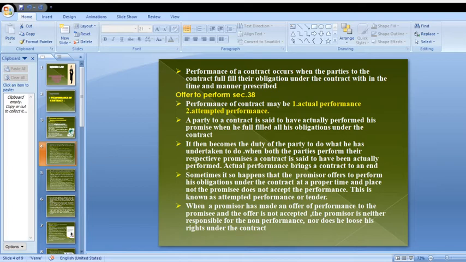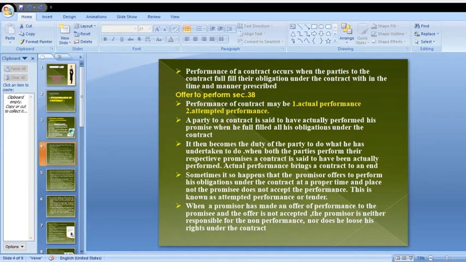Here, like, one contract is there. In that contract, two parties are there: first, party A, second, party B. Party A brings an offer and it was not accepted by party B, which means that the contract has not started at all. So when the contract has not started, the promisor is not responsible for non-performance.